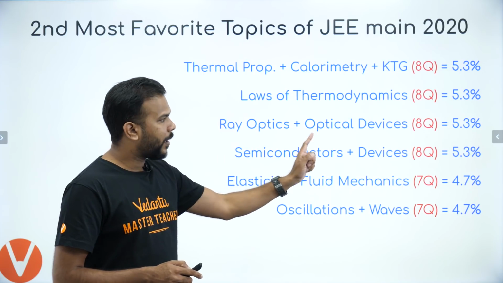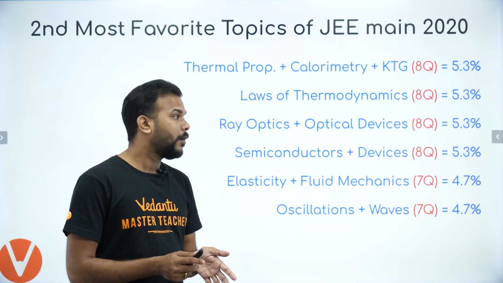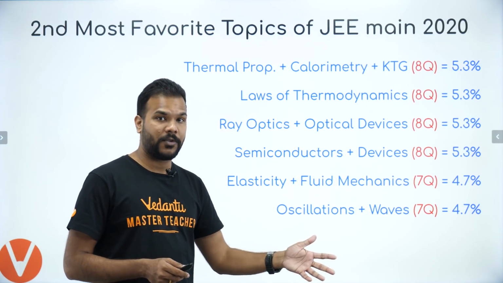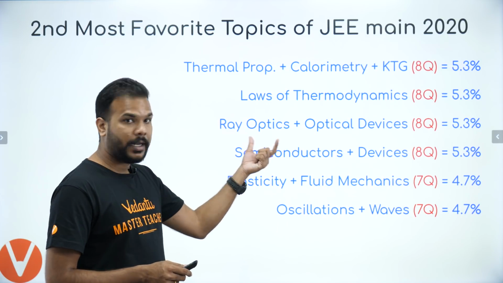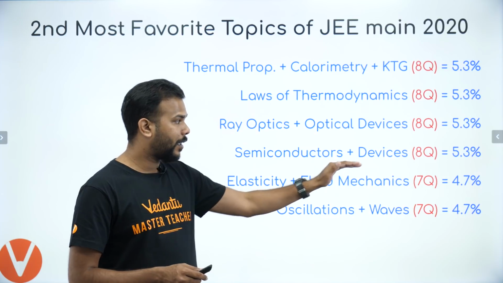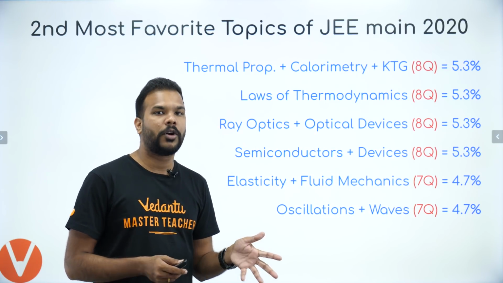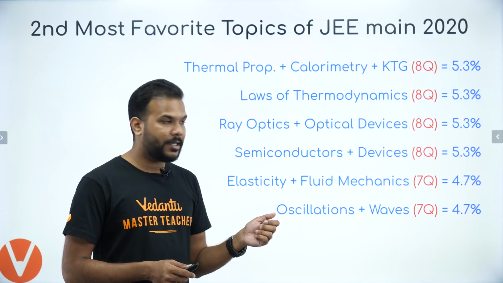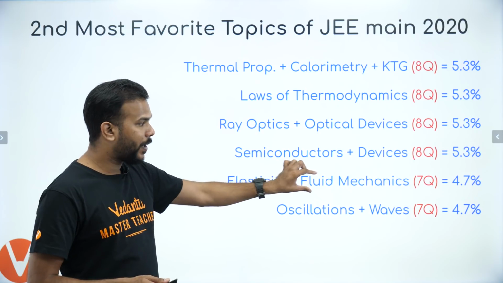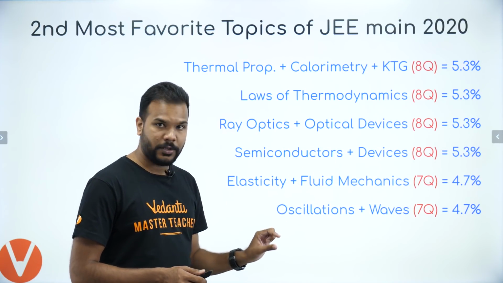Ray optics and optical devices had 8 questions. Though the contribution of optics is less, if you see the consistency, the number of questions asked from these chapters was consistent. That is why ray optics and optical devices are here, and similarly semiconductor and its devices. Usually we feel these topics are not very frequently asked, but the trend says these two should not be neglected. Elasticity and fluid mechanics had 7 questions, and oscillations and waves had 7 questions as well.